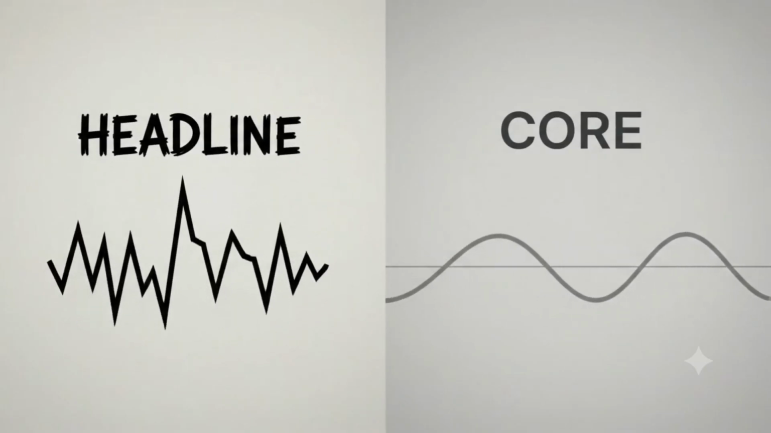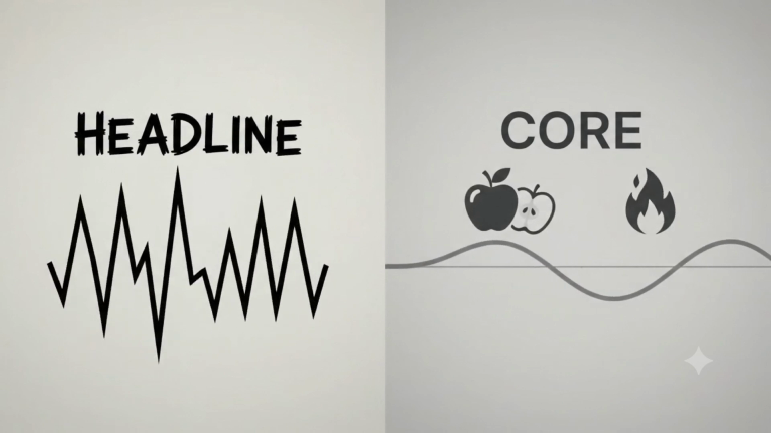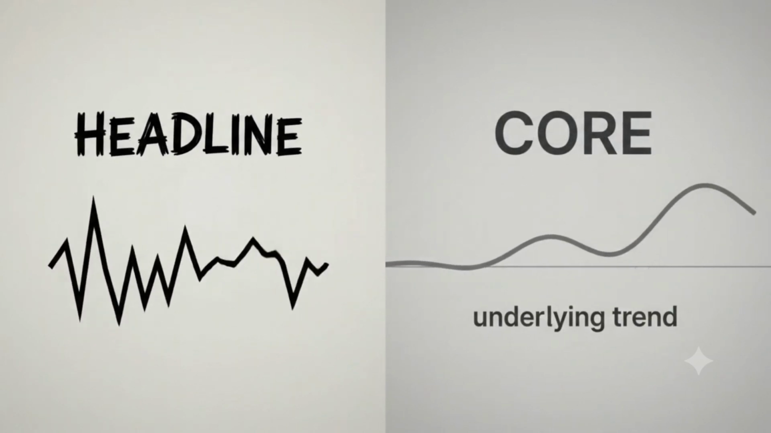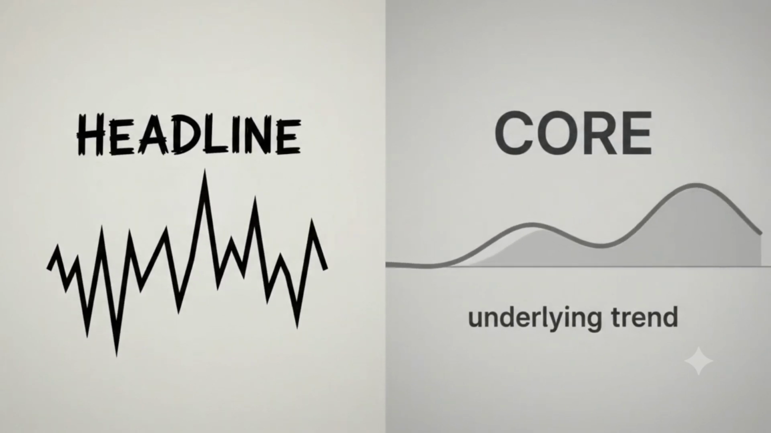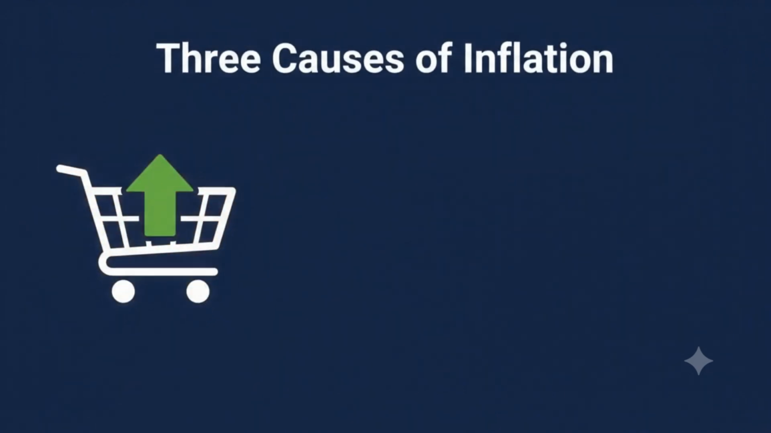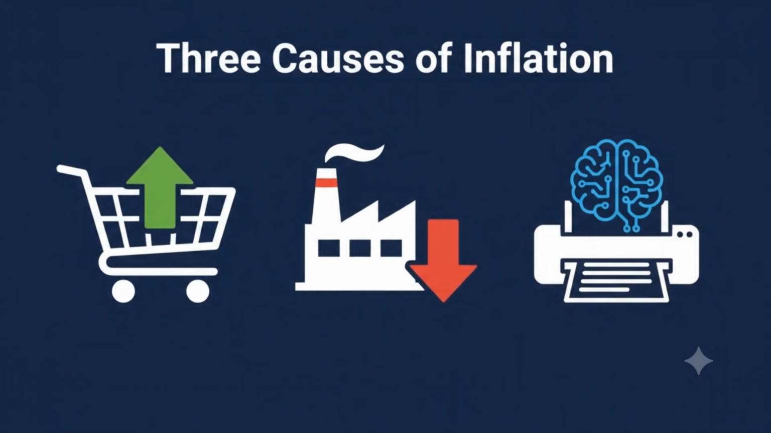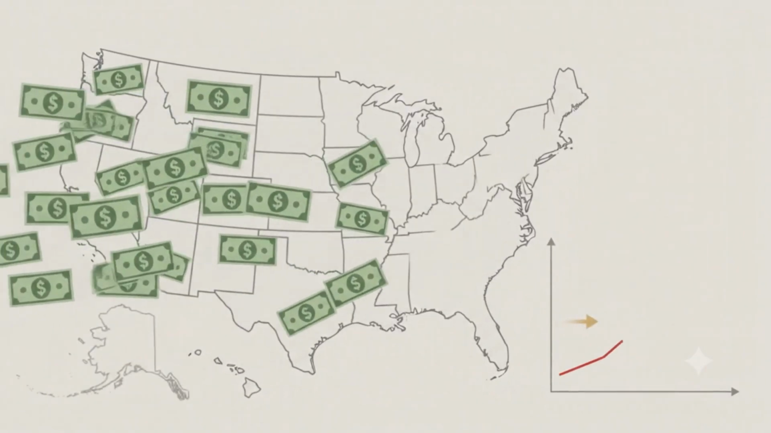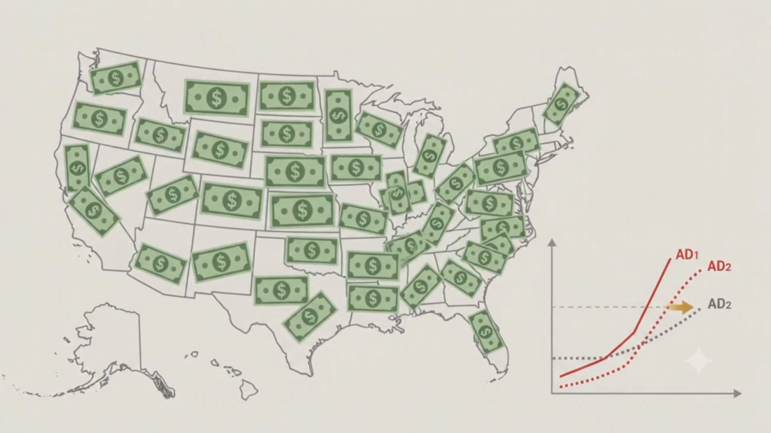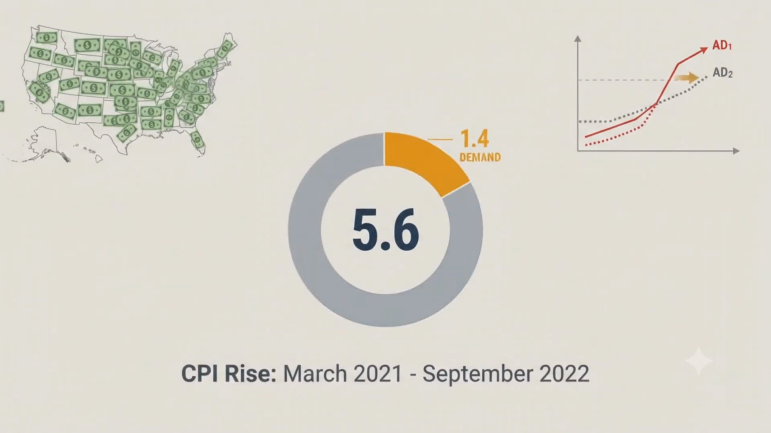For exams, split headline from core. Core removes volatile food and energy, giving policymakers a clearer underlying trend. International syllabuses test 3 causes: demand pull, cost push, and monetary or expectations-driven. Demand pull means aggregate demand shifts right. In the US, demand factors accounted for 1.4 of the 5.61 to September 2022.